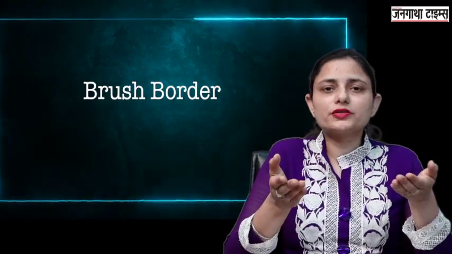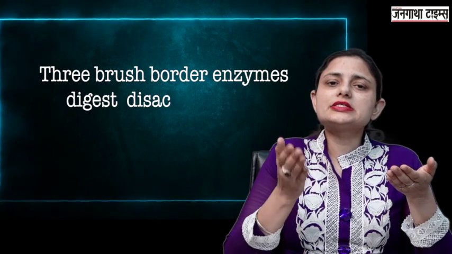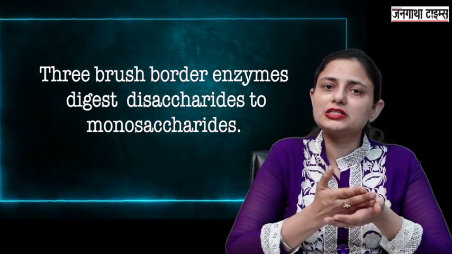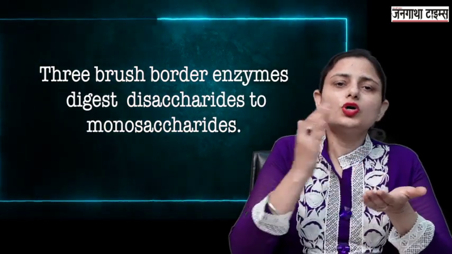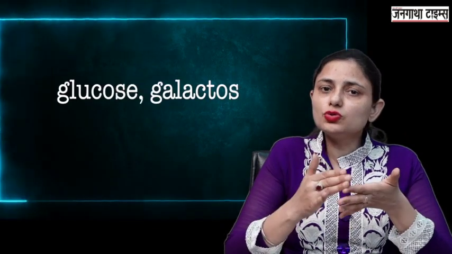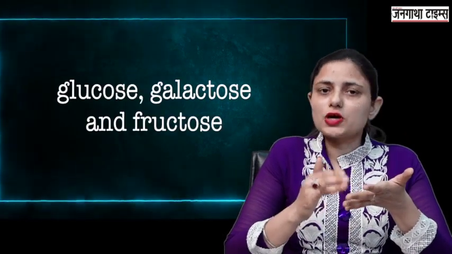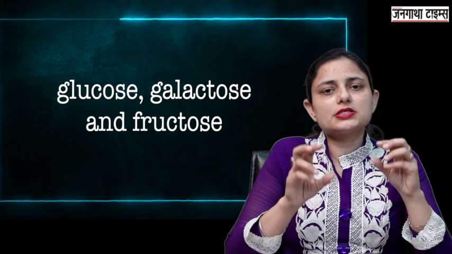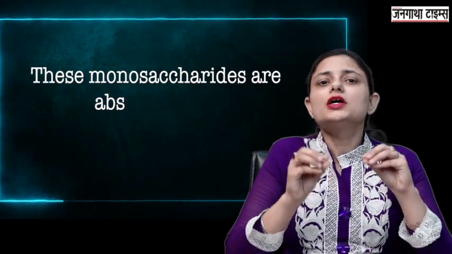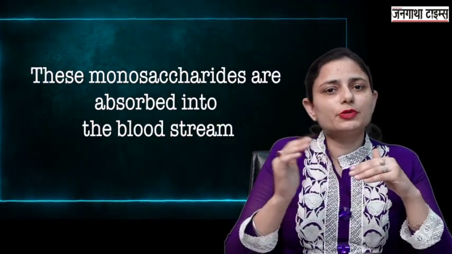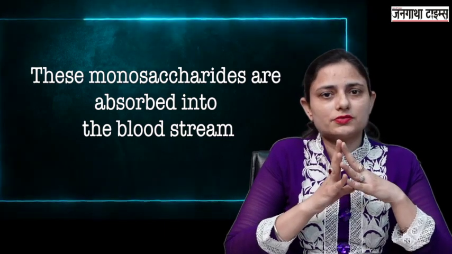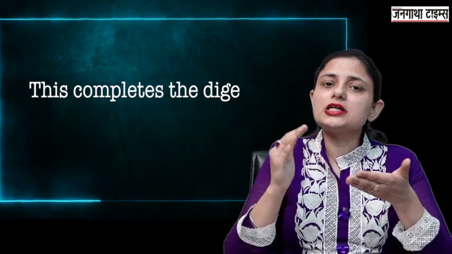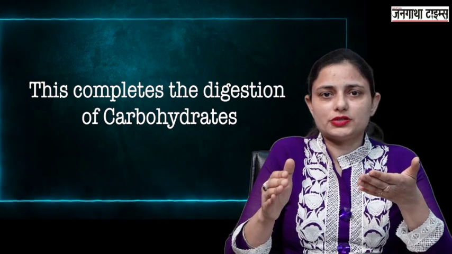Then there are the brush border enzymes. These brush border enzymes are responsible for the breakdown of disaccharides into monosaccharides, that is glucose, galactose, fructose. These monosaccharides are the only form of the carbohydrates which can be absorbed into the blood. So this completes the digestion of carbohydrates.